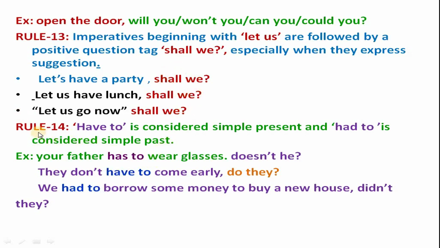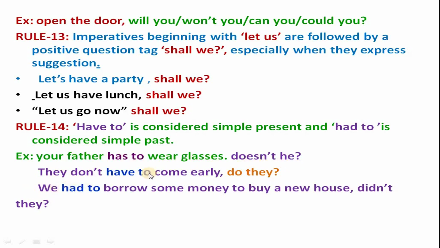Next one, rule number 14. Have to is considered simple present and had to is considered simple past. See, have to and had to. So in the statement, have to is considered as a simple present tense. Had to is considered as a simple past tense. Then see examples. Your father has to wear glasses. It is simple present. Your question tag is doesn't he?